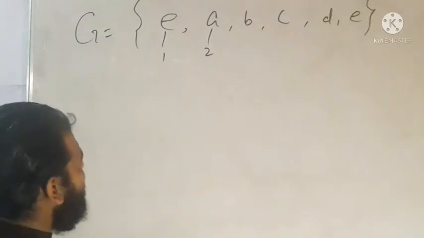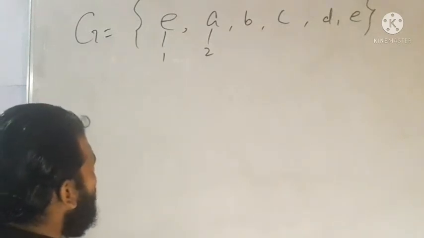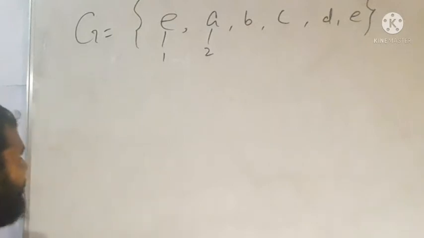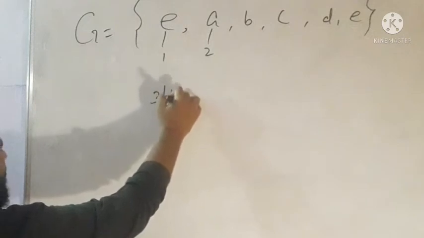Now let us discuss what will be the order of b. We have another possibility: 3 is a prime and 3 divides the order of the group.